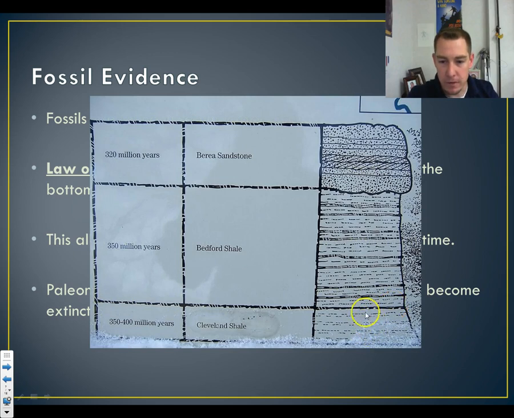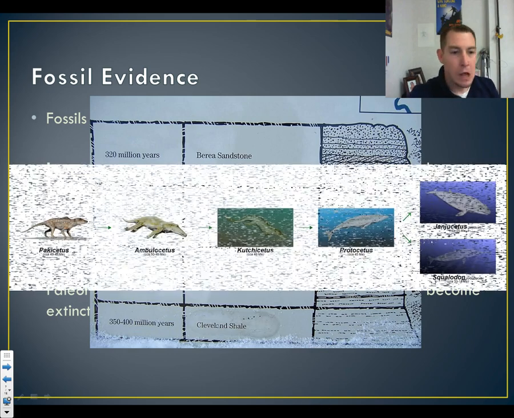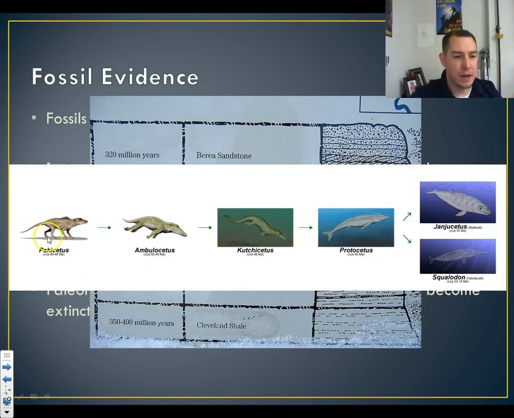So old stuff at the bottom, new stuff at the top. The further down you go, the further back in time you go. We're looking millions of years down here, and so on. All right. So an example being Pakicetus. This is what eventually became whales.